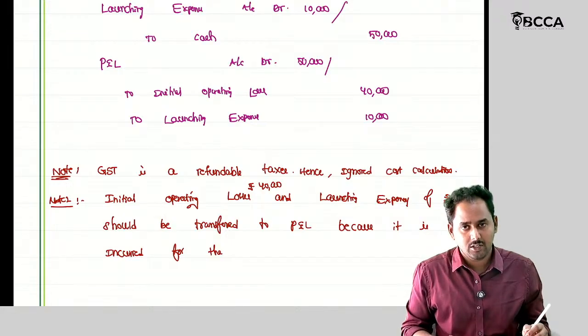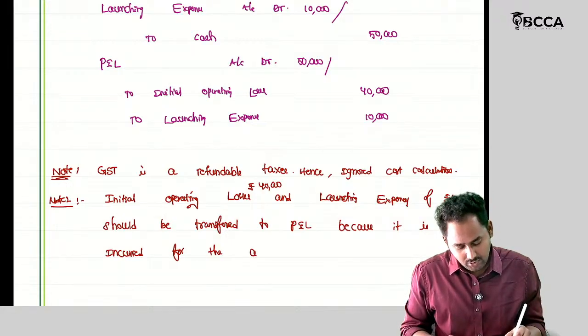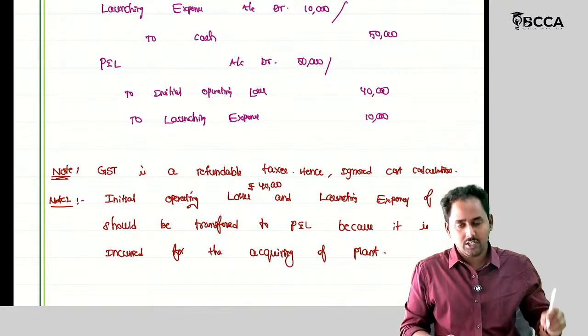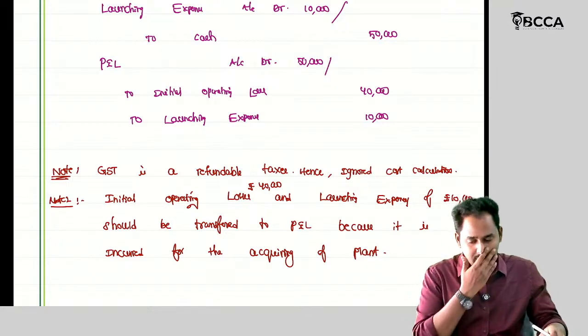It is not incurred for acquiring the plant. You can write this. Okay.